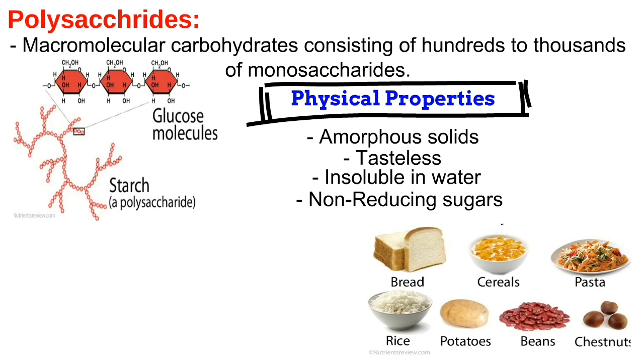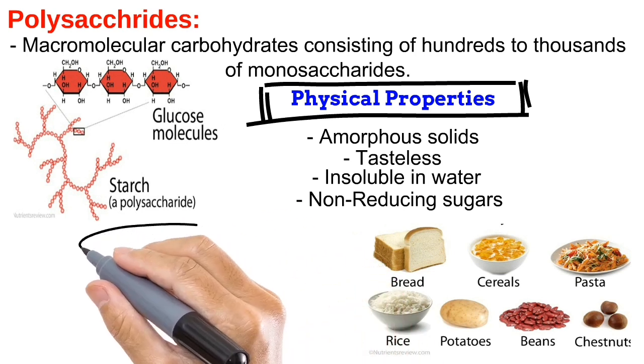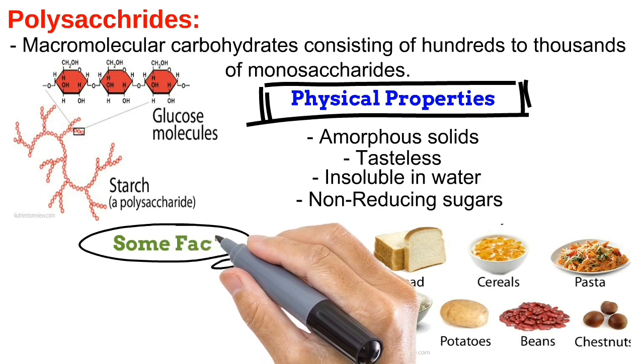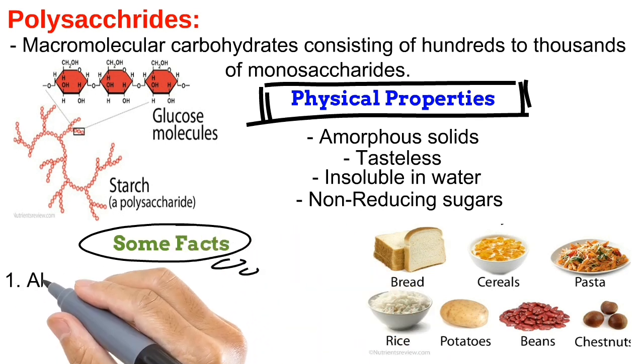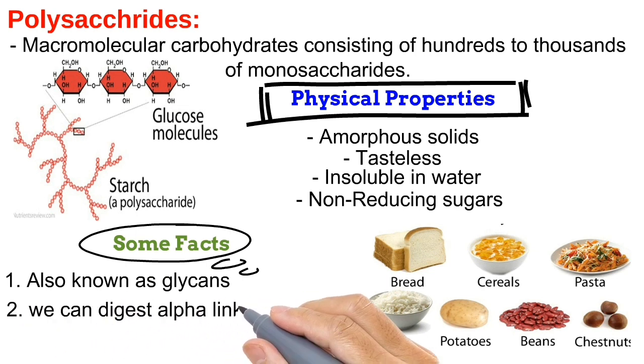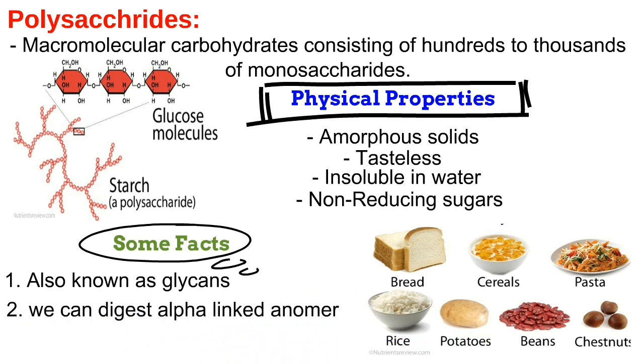Now we will see some fun facts about polysaccharides. Polysaccharides are also known as glycans. In polysaccharides, the anomers are linked with the help of alpha and beta linkage. Anomers are the cyclic form of the sugars.